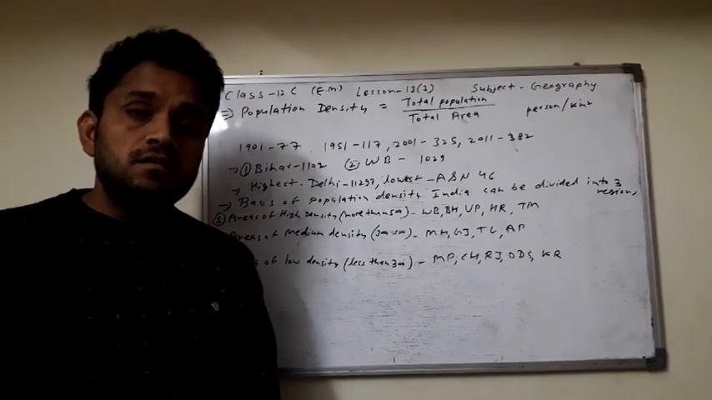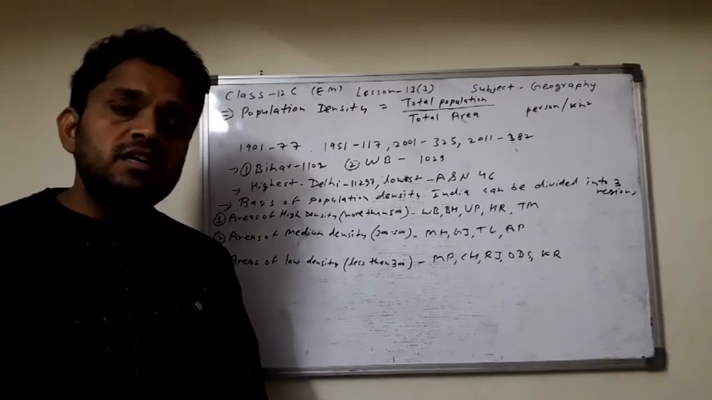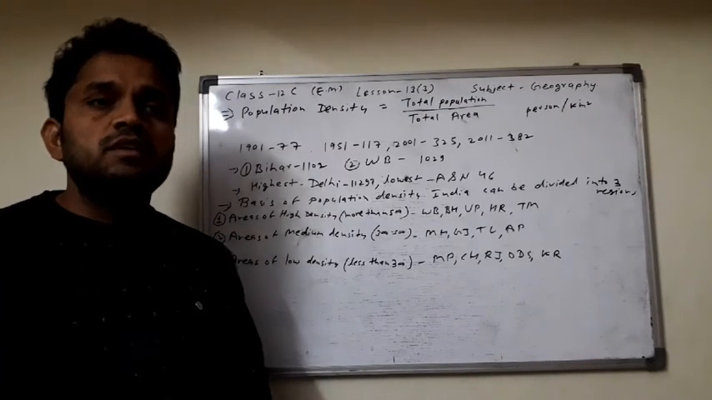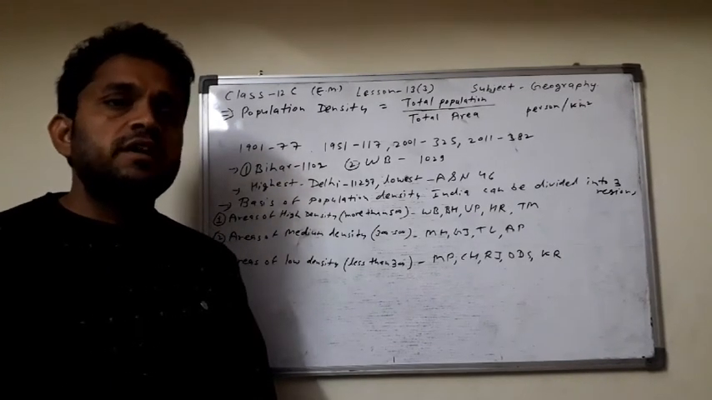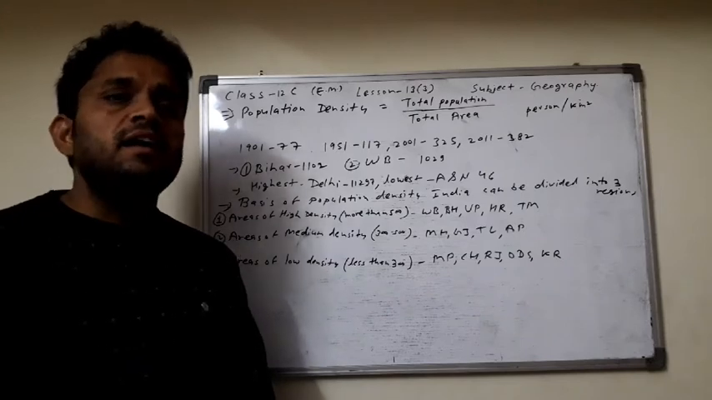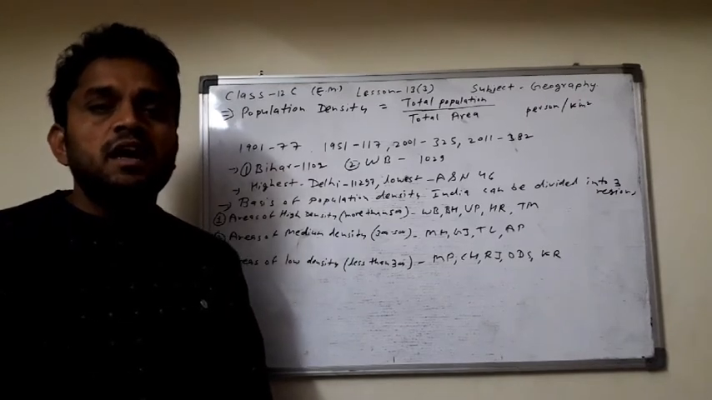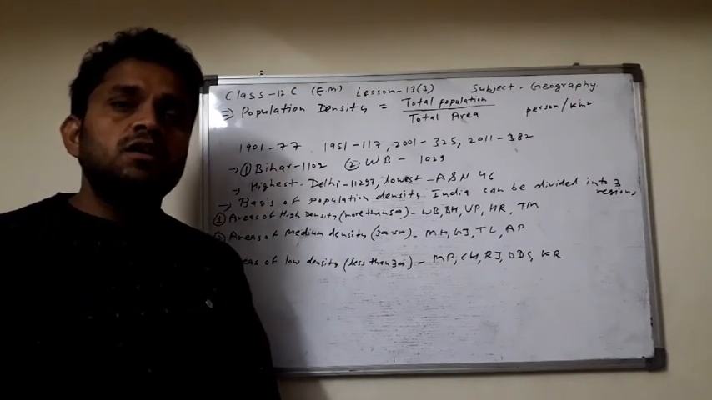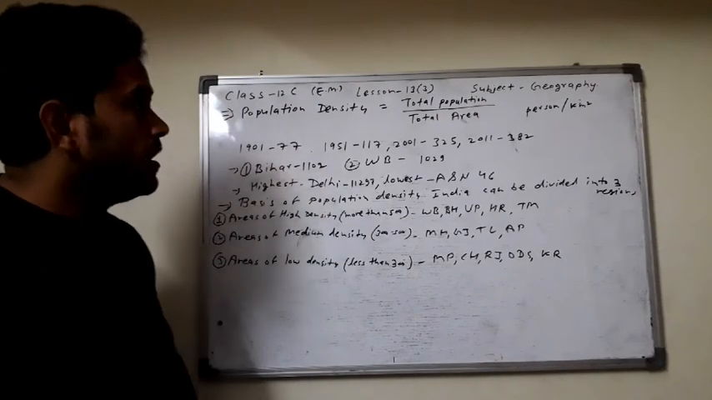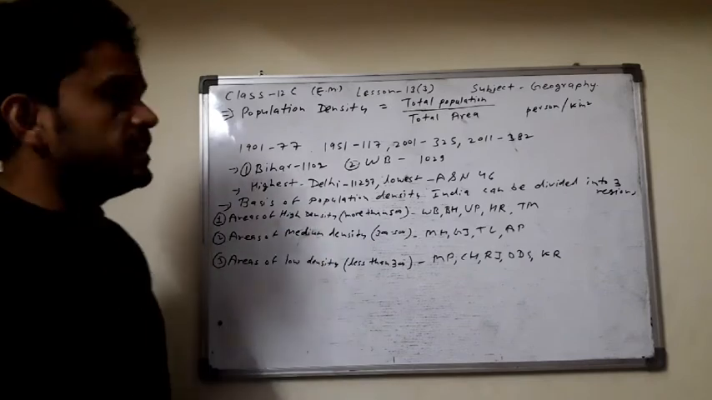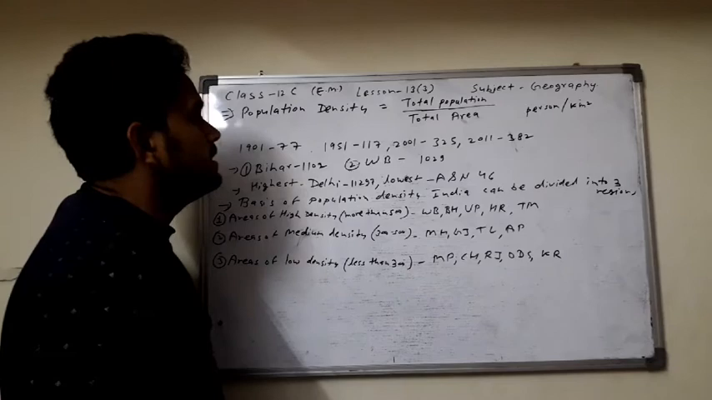And in India, the population density was low before the 20th century. In the 20th century, the population density increased day by day, and at the present time the population density has also increased. This is the major problem related to population density and population growth in India. In 1901, the population density was 77 per square kilometer,